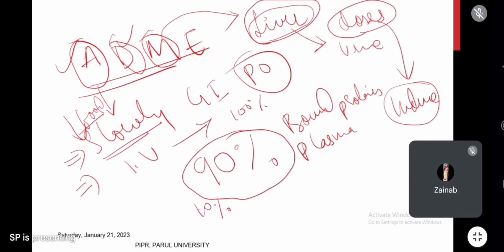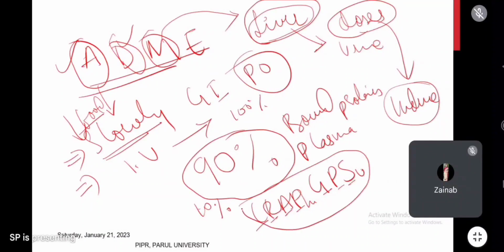In enzyme inducers, what do we have? CRAB GPS: C is carbamazepine, R rifampicin, A alcohol, P phenytoin, G griseofulvin, P phenobarbital, and S is sulfonylureas. These are the examples of drugs which cause enzyme induction in the liver. The cytochrome P450 enzymes responsible for the metabolism of drugs are induced. Along with all these drugs, phenytoin also induces liver enzymes.